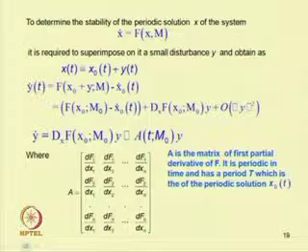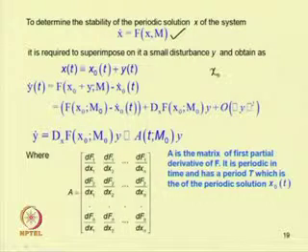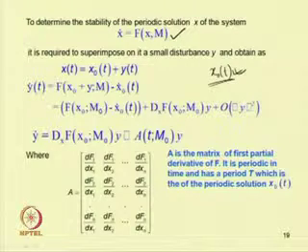So, to study the stability of the system, as already told, Floquet theory can be used. Let us revisit this Floquet theory. We have an autonomous system x dot equal to f(x, m). To study the stability, let the steady state solution, which is periodic, be x0(t). To study whether this x0(t) is stable or unstable, let us add a perturbation to this.